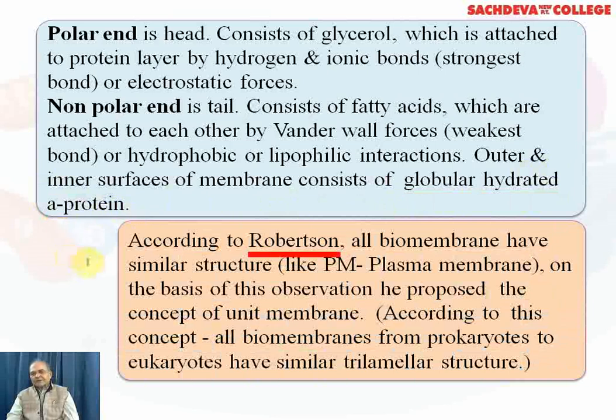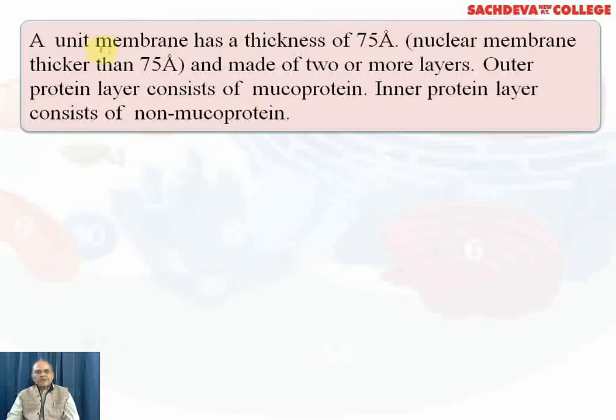According to Robertson, all biomembranes have a similar structure like the PM, of course the plasma membrane. On the basis of this observation, he gave the concept of the unit membrane. According to him, all biomembranes, whether of prokaryotes or eukaryotes, have a similar trilamellar structure. A unit membrane has a thickness of 75 angstrom.